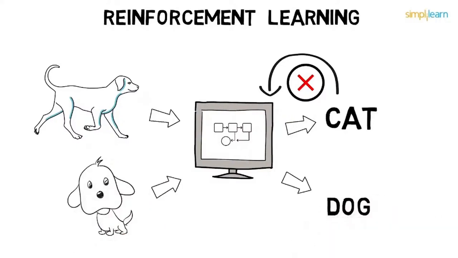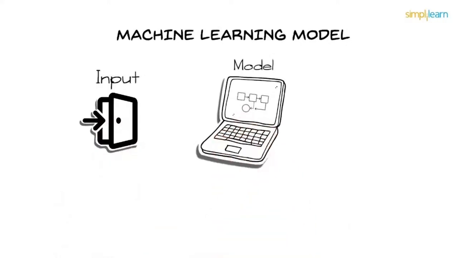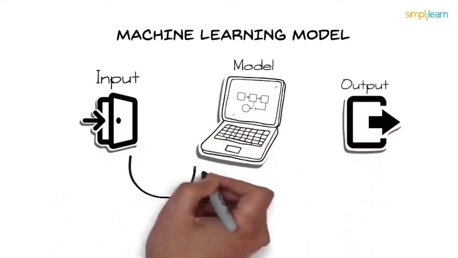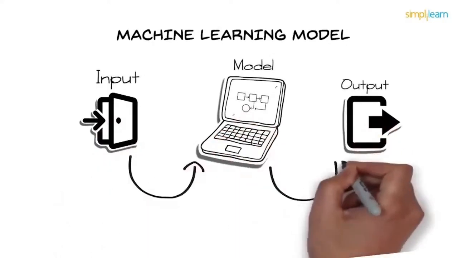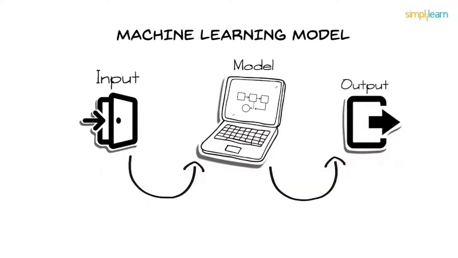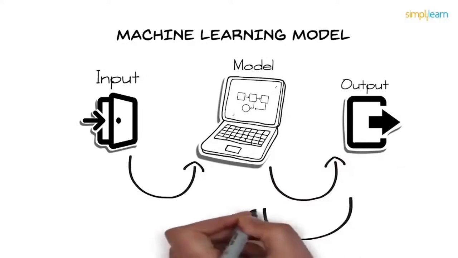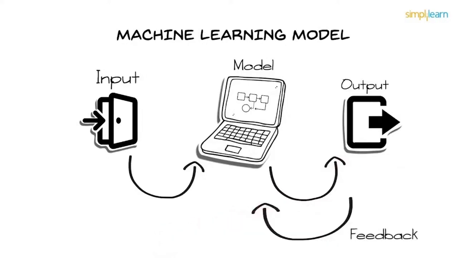That is reinforcement learning. To generalize machine learning model, let's see a flowchart. Input is given to a machine learning model, which then gives the output according to the algorithm applied. If it's right, we take the output as our final result. Else, we provide feedback to the training model and ask it to predict until it learns. I hope you've understood supervised and unsupervised learning.